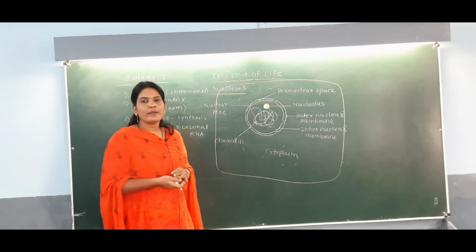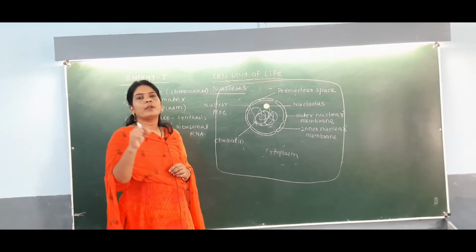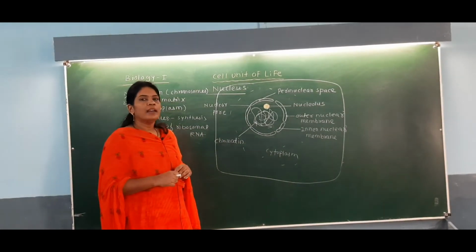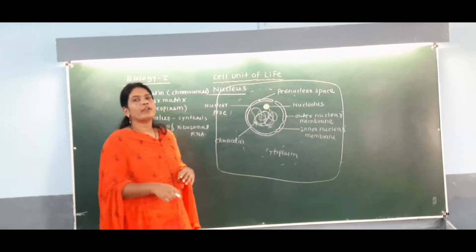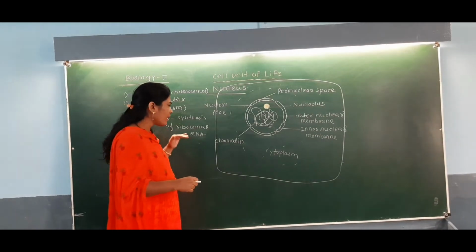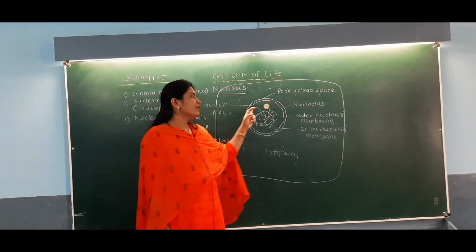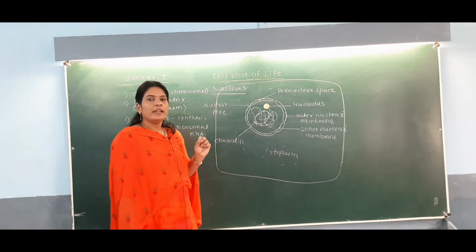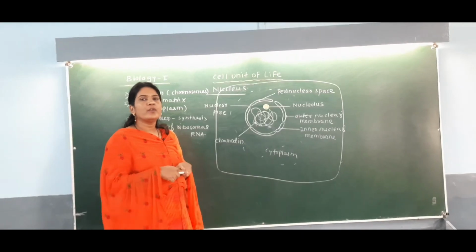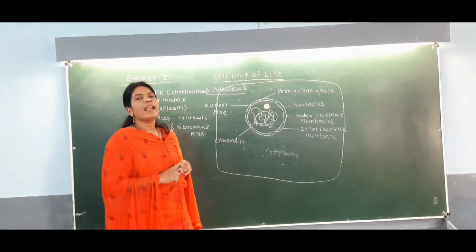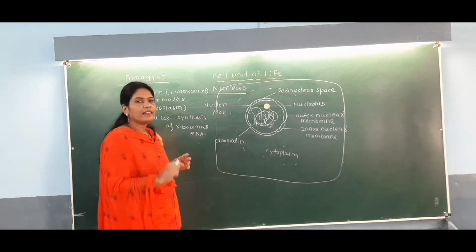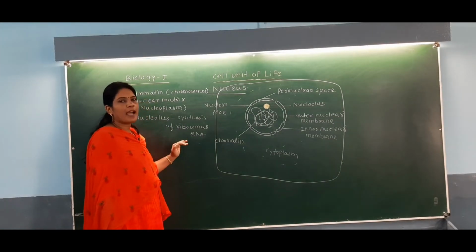Here we are not going to discuss in detail the types of RNA, but you have to remember that ribosomal RNA, in short rRNA, is one of the types of RNA which is synthesized inside the nucleolus. So from the NEET point of view, it is very important that the nucleolus is without any membrane and its function is synthesis of ribosomal RNA.